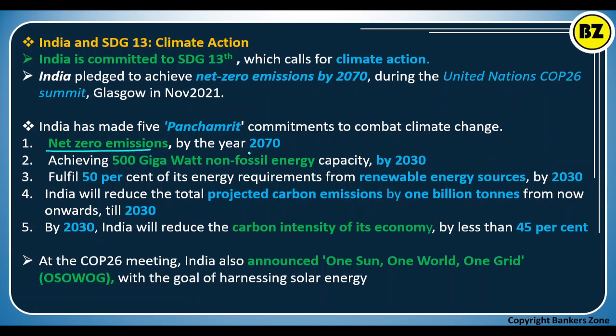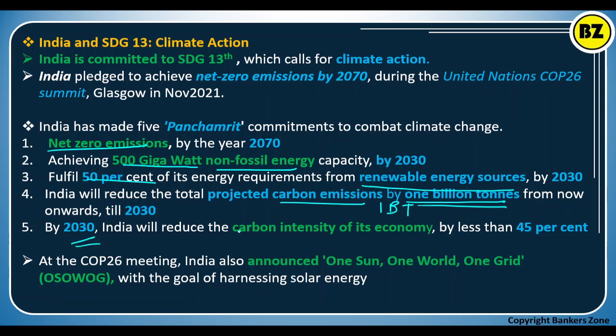Net zero emission 2070, 500 gigawatt non-fossil energy 2030. So you can easily remember net zero emission. Then 500 gigawatt non-fossil energy generation, 50% energy will be produced from renewable energy sources. Then India will reduce the total projected carbon emission by 1 billion tons.